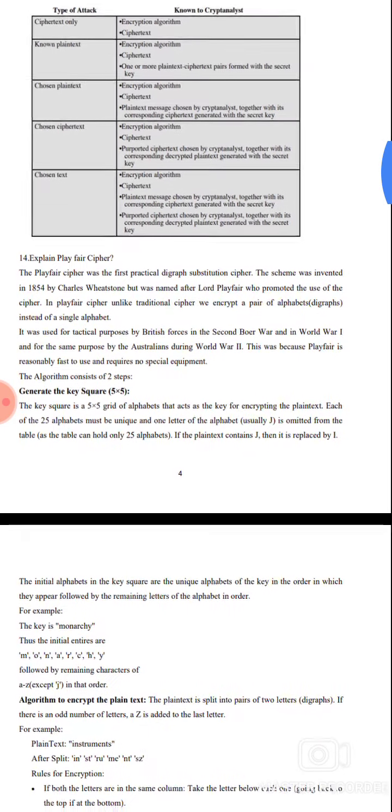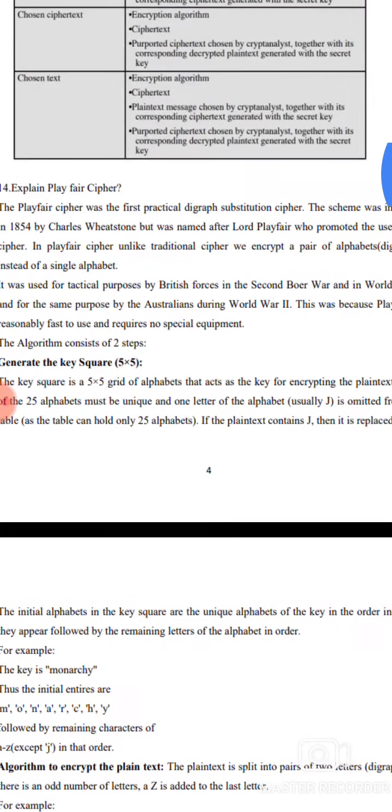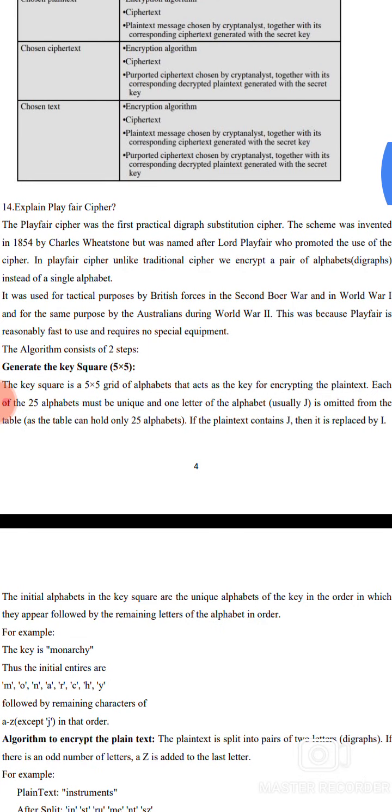14. Explain the Playfair cipher. The Playfair cipher was the first practical digraph substitution cipher. This scheme was invented in 1854 by Charles Wheatstone but was named after Lord Playfair, who promoted the use of this cipher. In the Playfair cipher, unlike traditional ciphers, we encrypt pairs of alphabets instead of single alphabets.